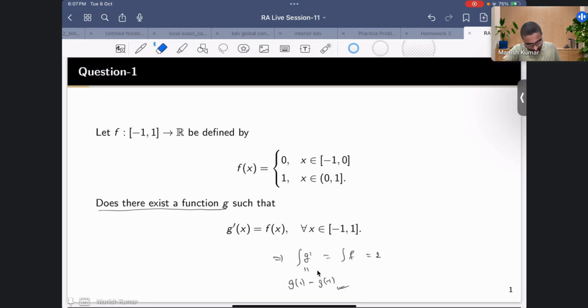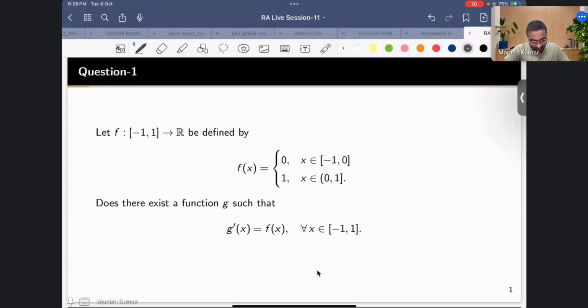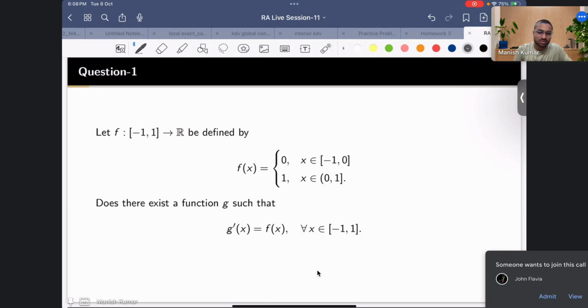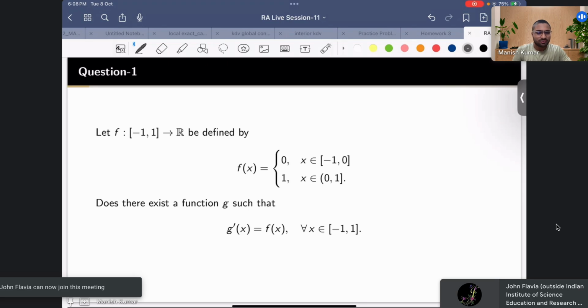Okay. So actually, what you said initially is in some way correct. Not exactly that thing, but you noticed a very good thing, that f is not continuous. That is fine. But you know one property, that the derivative of a function always satisfies the intermediate value property, which is the Darboux theorem, right?